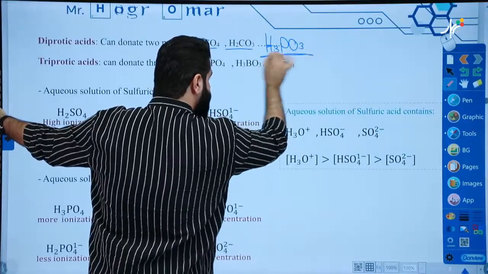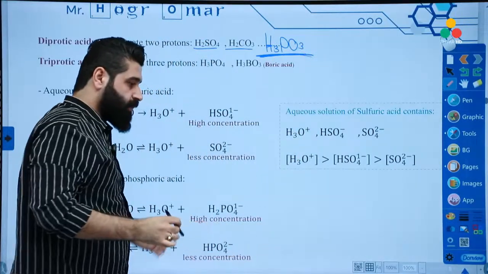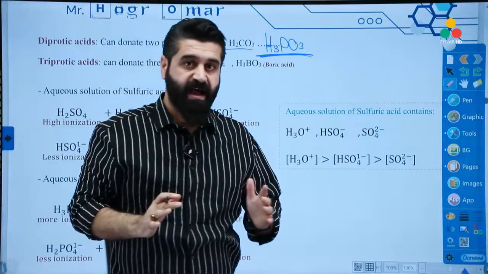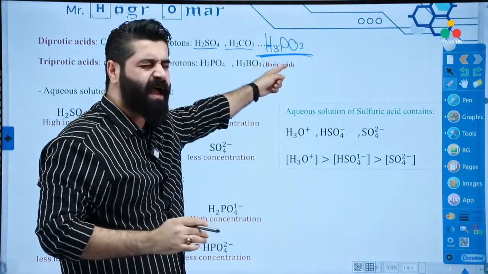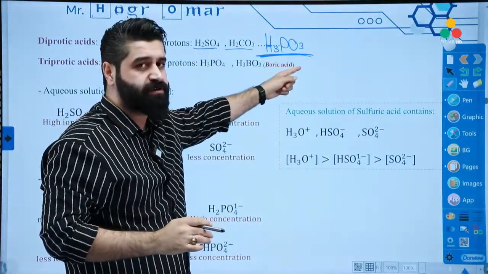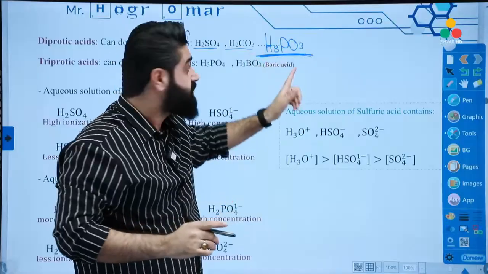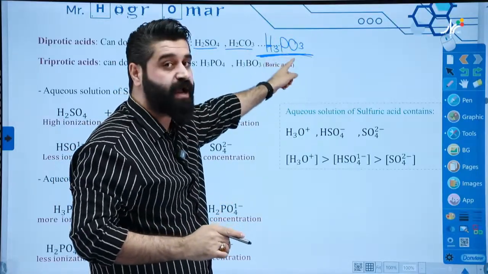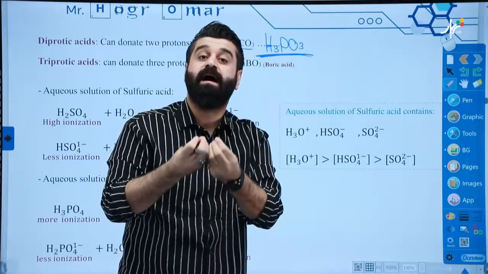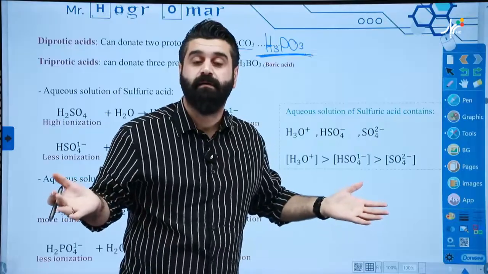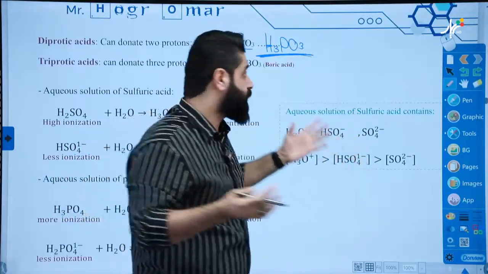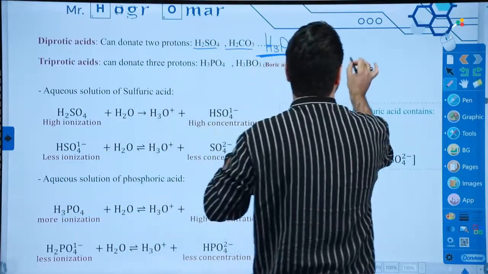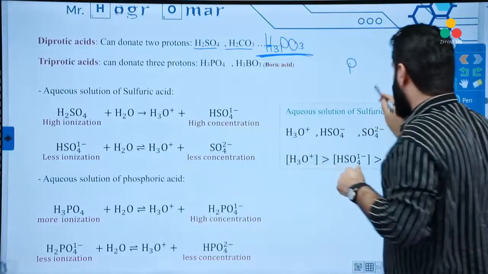H3PO3. My dear, last year I was asked about this too many times by too many different students in too many different schools. Is this diprotic or triprotic? This is diprotic. Am I clear? Look at this, this is phosphorus.